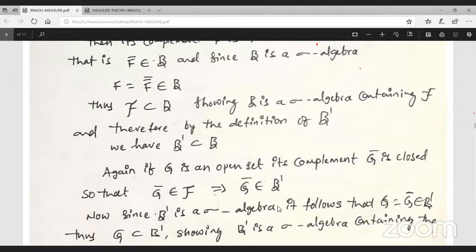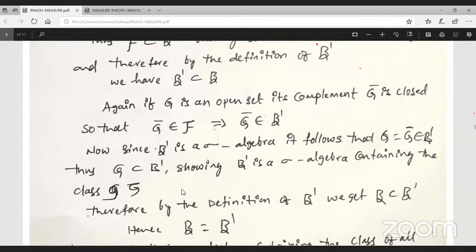Since B dash is a sigma algebra, it follows that G equals G double bar, which belongs to B dash only. Therefore, select any open set; its complement is a closed set, G bar belongs to F, which implies G bar belongs to B dash.